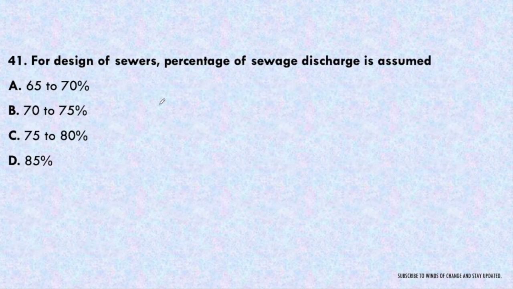Next question. For design of sewer, the percentage of sewage discharge is assumed to be 65 to 70%, 70 to 75%, 75 to 80%, or 85%. The percentage of sewage relative to the drainage water provided has to be taken as 75 to 80%. That is, option C will be correct.